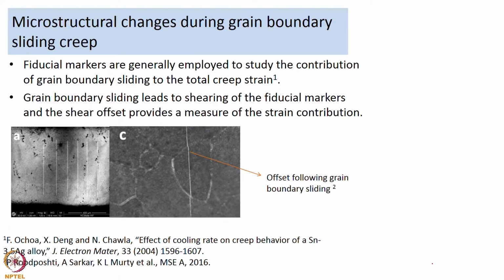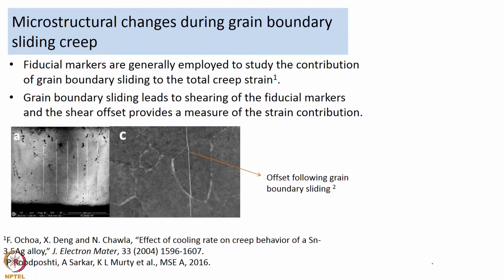You can find out if grain boundary sliding has happened in the material or not by looking at the post-creep microstructures. So, after you have carried out your creep tests, if you take the microstructures and look at them, then probably you can get some evidence of grain boundary sliding. One way of doing this is to create some fiducial markers on the sample before carrying out the creep test.